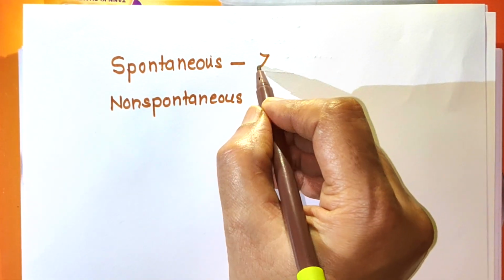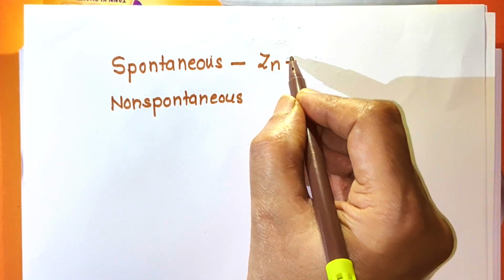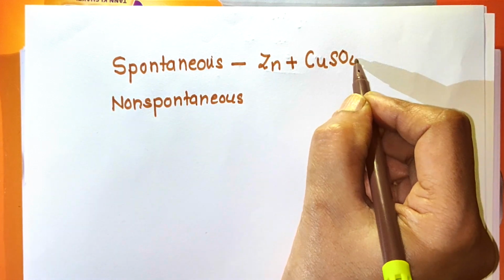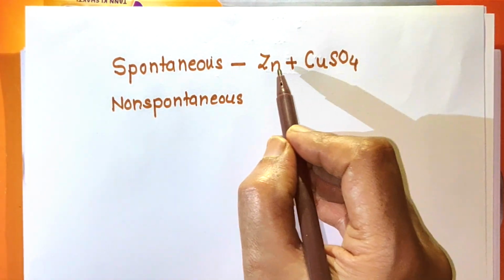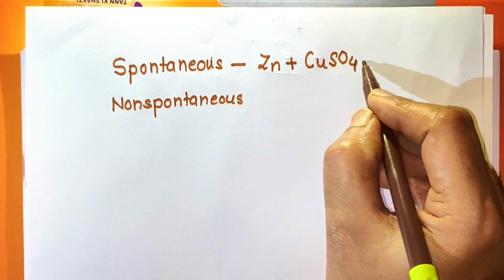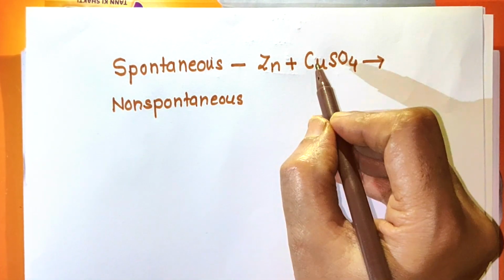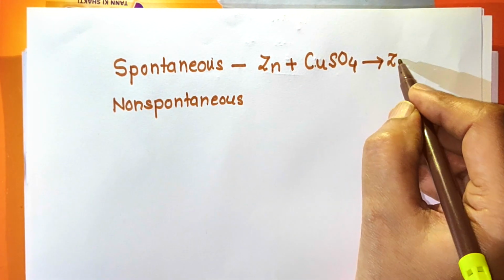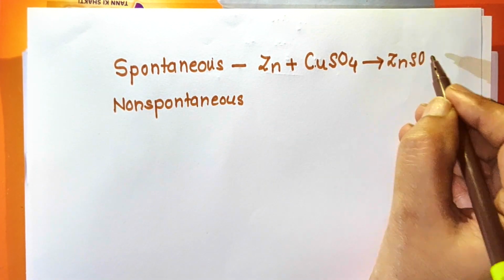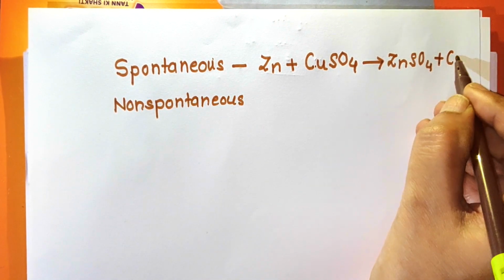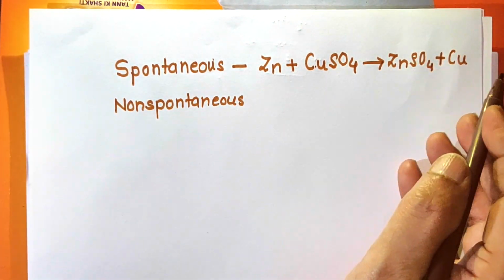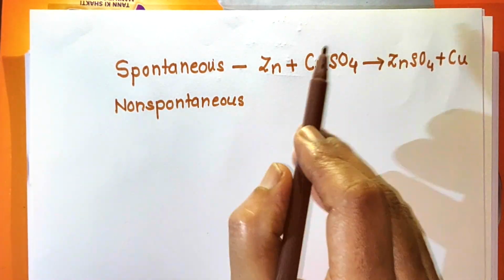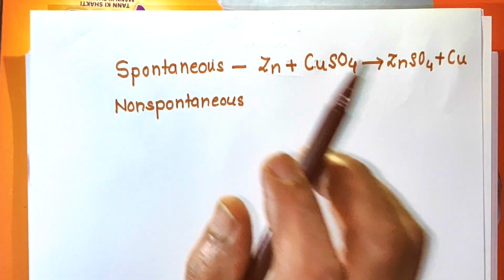For example, suppose we have zinc powder and it is added to CuSO4 solution, that is copper sulfate solution. That means zinc is in contact with CuSO4, then this zinc displaces Cu from the solution and the reaction takes place. We obtain ZnSO4 and Cu. This reaction takes place naturally in its own way. It has its own rate of reaction. That reaction is called a spontaneous chemical reaction.